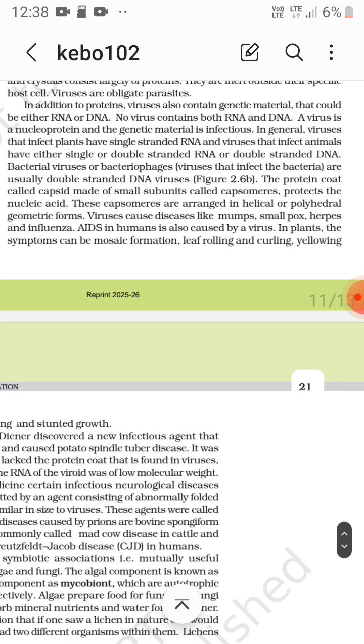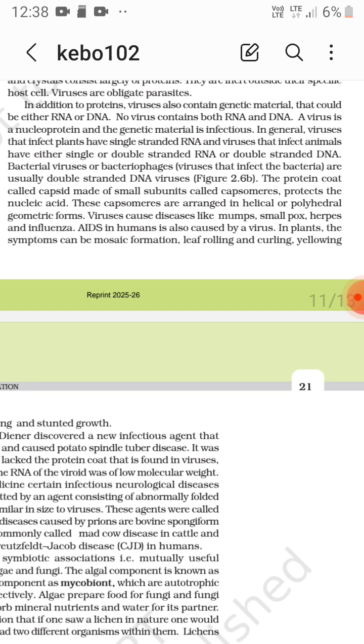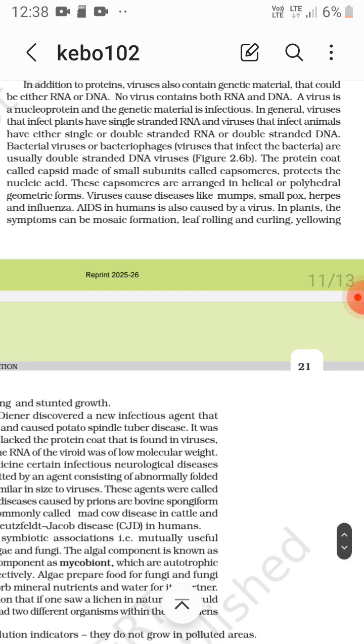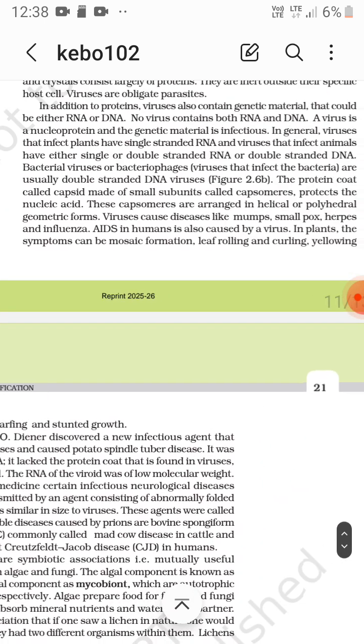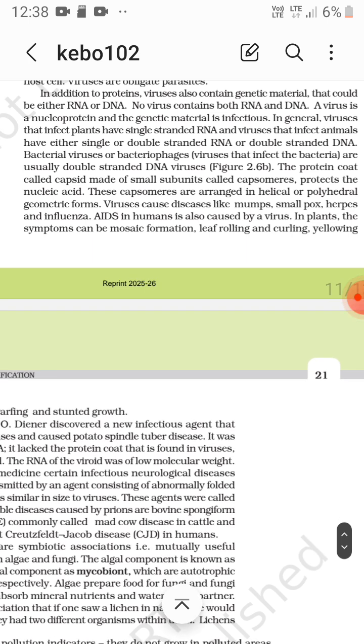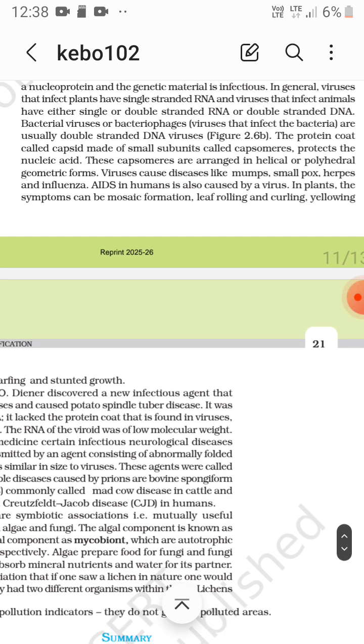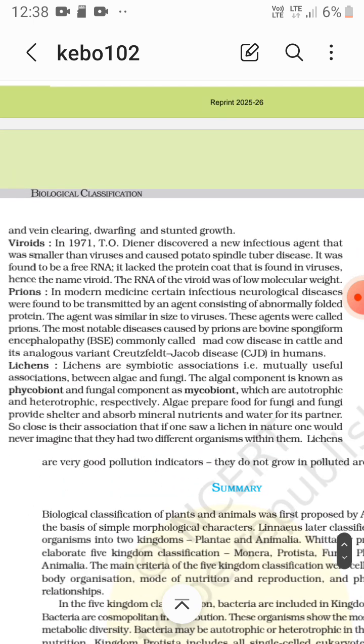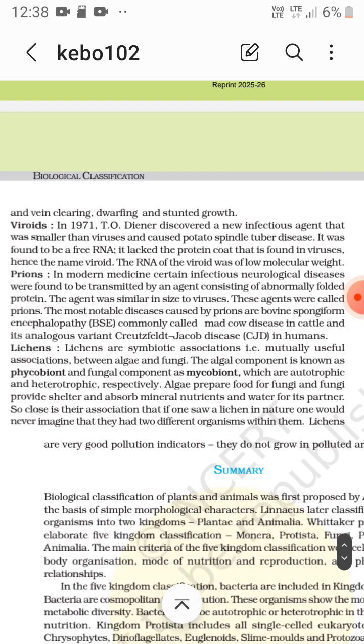Viruses cause diseases like mumps, smallpox, herpes, and influenza. AIDS in humans is caused by a virus. And in plants, the symptoms can be mosaic formation, leaf rolling, curling, yellowing, vein clearing, dwarfing, and stunted growth.